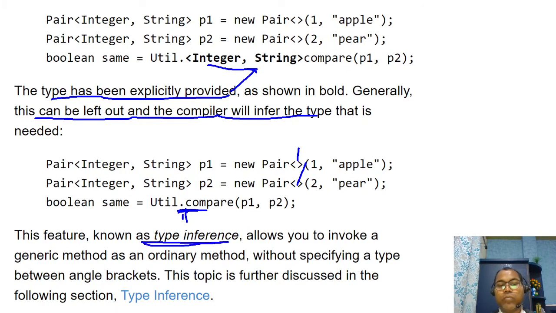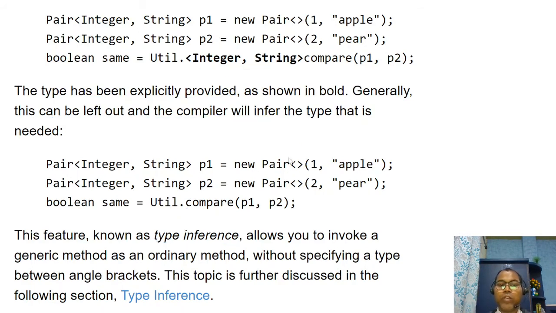Java supports type inference from Java 7 onward, and Java 11 adds type inference for variables with the var keyword. That is a very limited use of the var keyword. So this is known as type inference. Here the compiler automatically identifies the type from the context. The context is this.